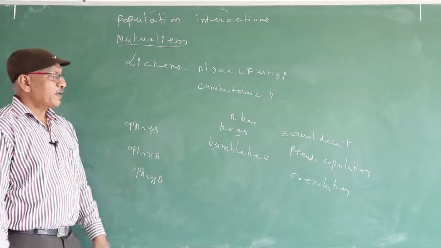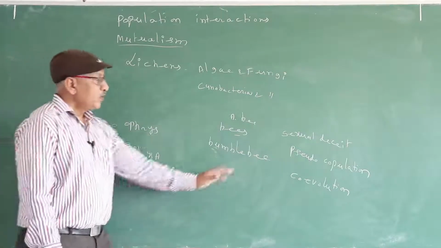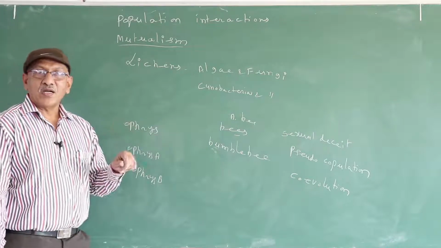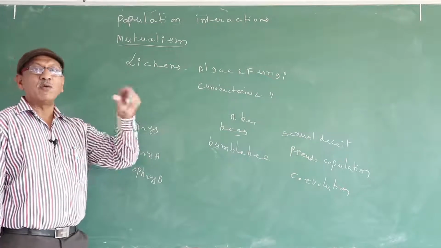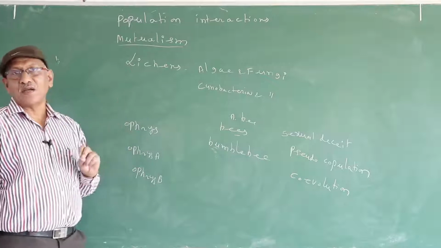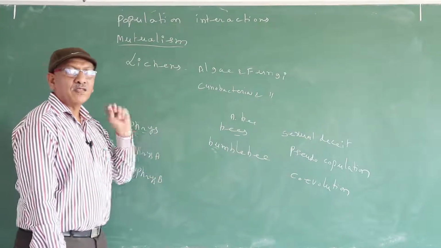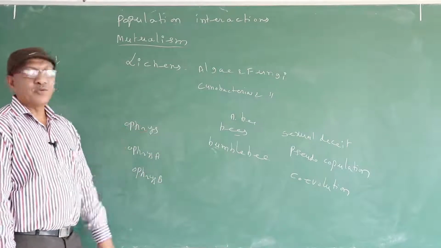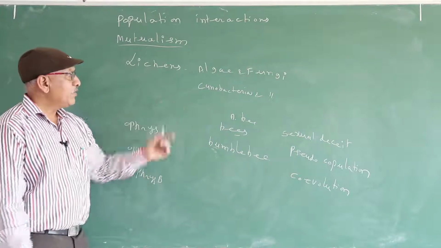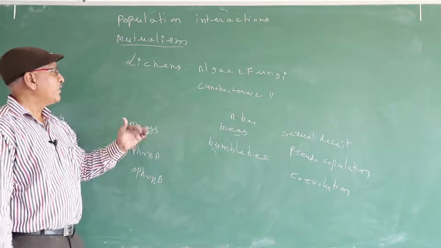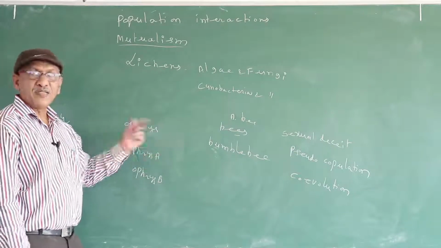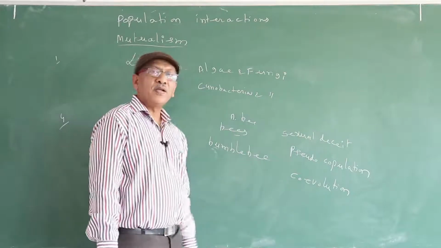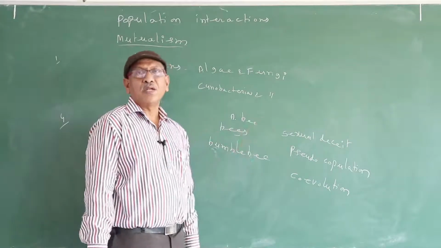In an interaction, if one partner develops one adaptation, another partner in that interaction also develops one adaptation to counter the adaptation of the first partner. So it is known as co-evolution. Sometimes they may ask to identify the correct statement regarding Ophrys and bees and bumblebee. So it exhibits sexual deceit, pseudo-copulation, co-evolution.